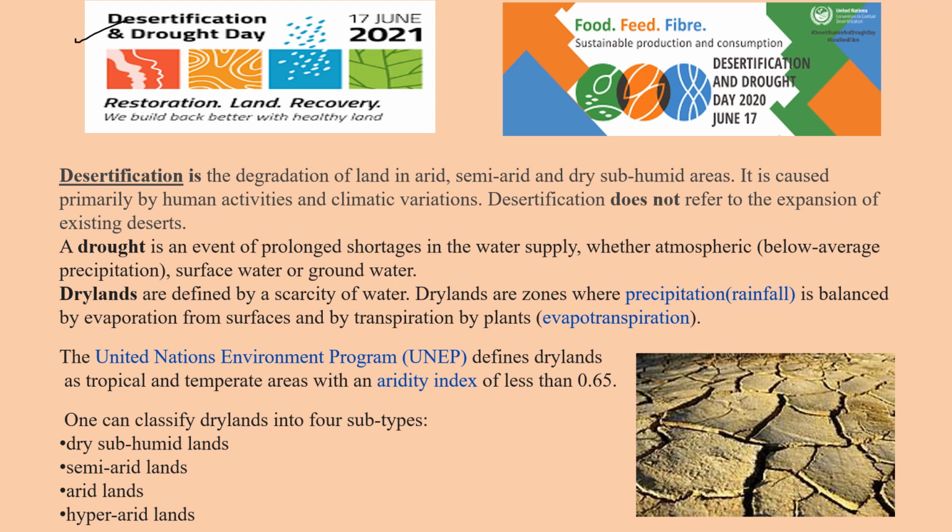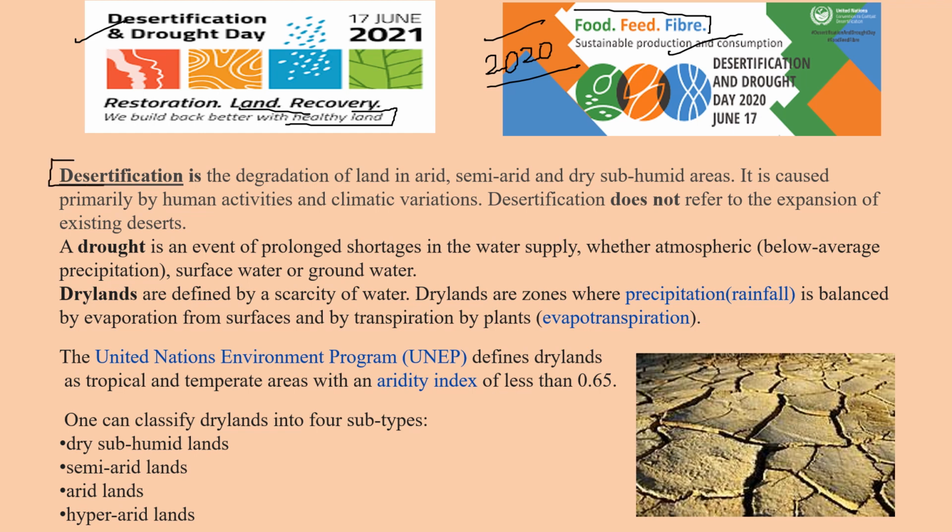So this year's theme is Restoration, Land, Recovery. We build back better with healthy land. Sometimes competitive exams may also ask you questions regarding previous year current affairs, so it's better to know about the 2020 theme and logo. This is the logo, and the theme is food, feed, fiber, sustainable production and consumption.